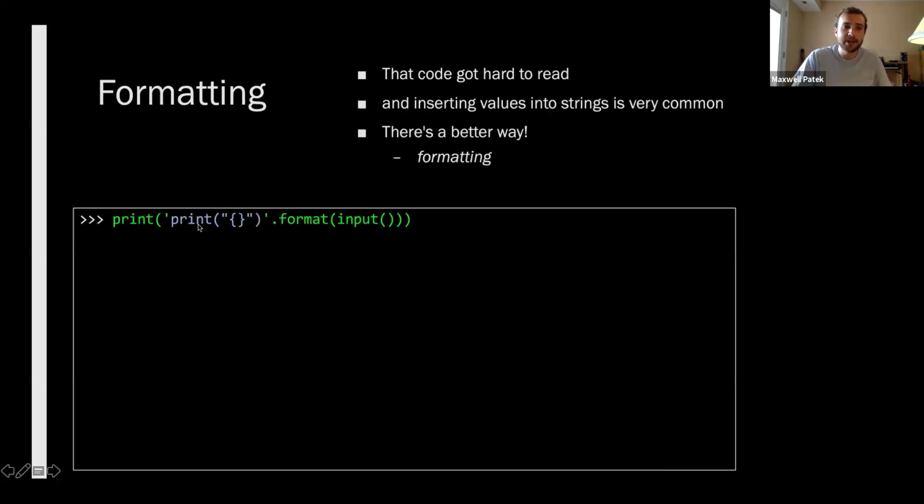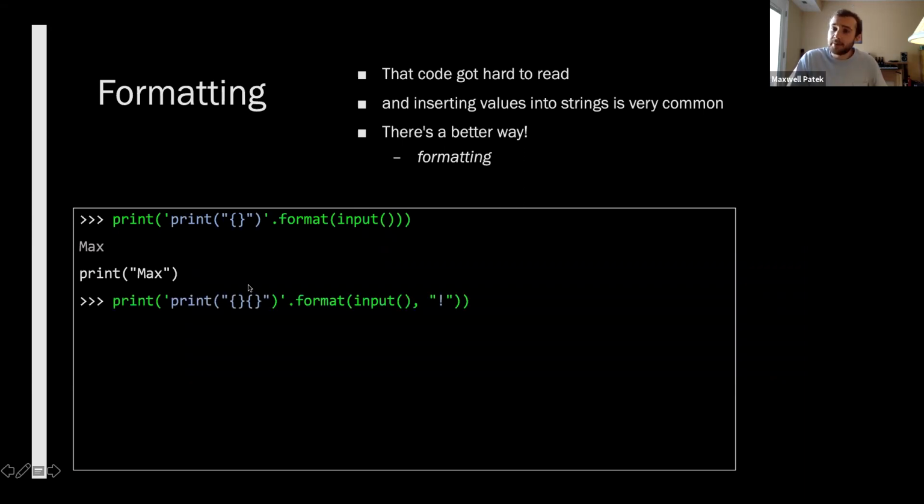So if we print out this string, but then call .format on it and pass in some stuff into format, whatever we pass into format is going to be inserted into the string wherever we had curly brackets. So these curly brackets denote to the string formatter that something should be filled in here, and then we're passing what that thing is here. So now if we run this code and input max, then we get print max.